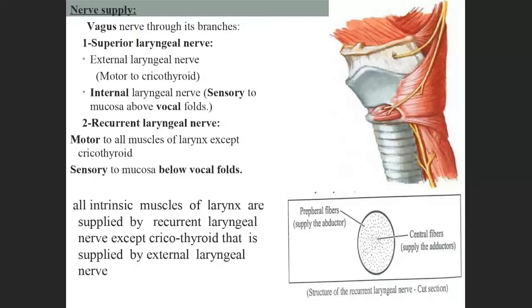Next, the nerve supply. Always remember the nerve supply and the blood supply. It is divided into above the vocal cord and below the vocal cord. See here, the vagus nerve through its branches, the superior laryngeal nerve and the recurrent laryngeal nerve. So these are the nerves which supply the muscles.